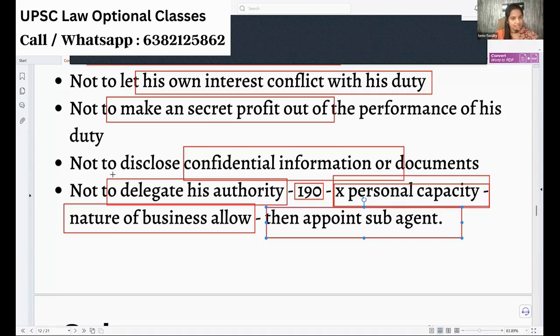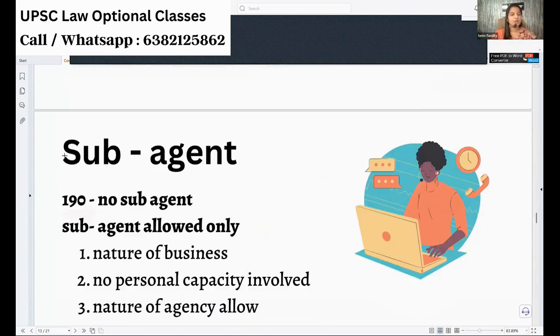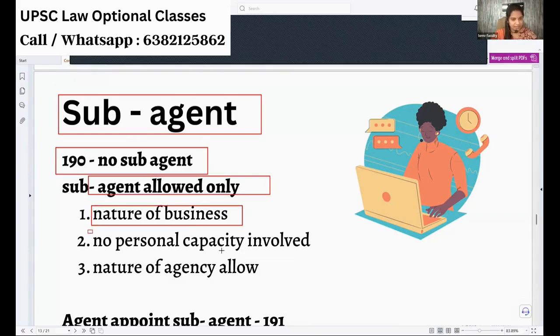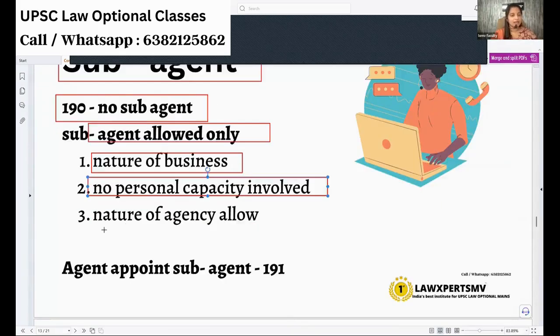So generally, the agent cannot delegate his authority as per section 190. Delegation is allowed only when it does not involve personal capacity, or the nature of business allows the person to have sub-agents, then only he can have sub-agents. Now, who is a sub-agent? Regarding sub-agent, first you have to know 190. Generally no sub-agent, but he is allowed only when the nature of business allows and no personal capacity is involved. And even the principal allows the agent to have a sub-agent. It will be expressly mentioned, then you can have.